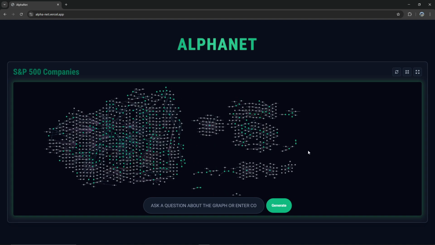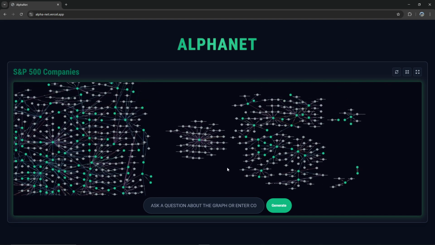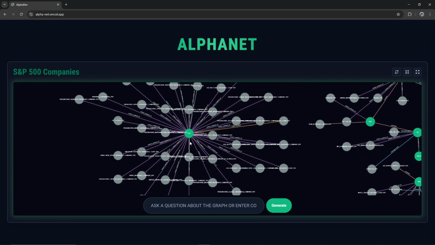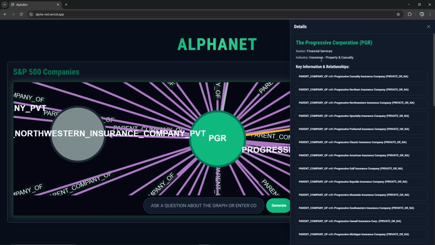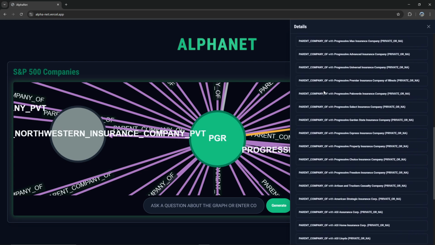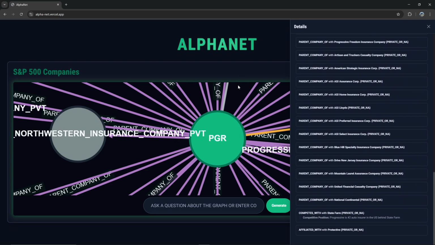And then you can see other ones that aren't connected to any of these, but they're separated, and all of them have separate connections here. So you can see PGR, the Progressive Corporation, has so many connections, parent company, and all of this information.